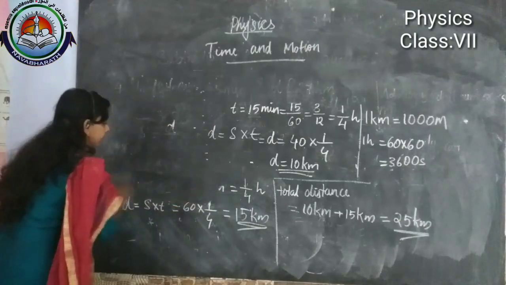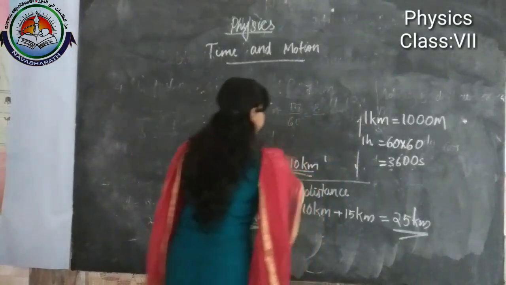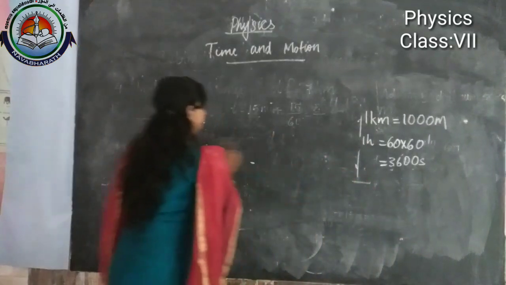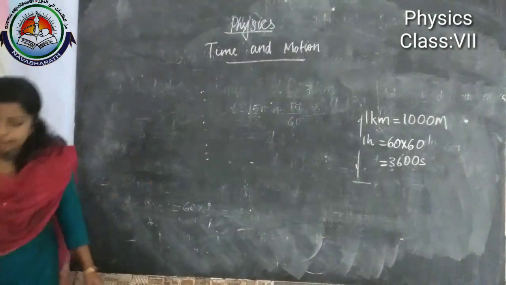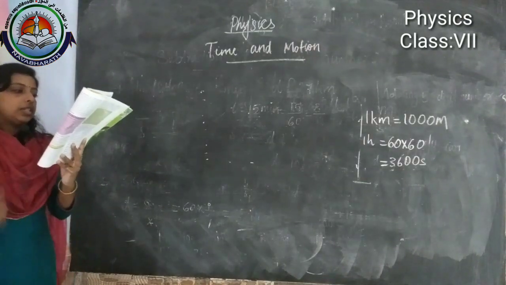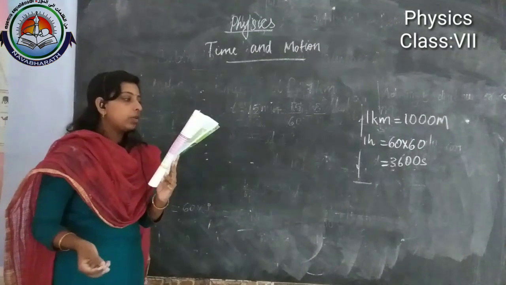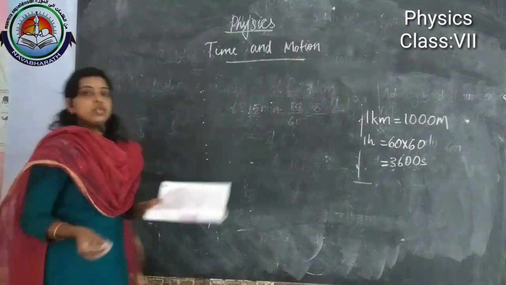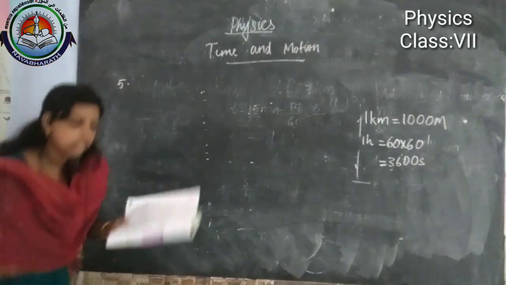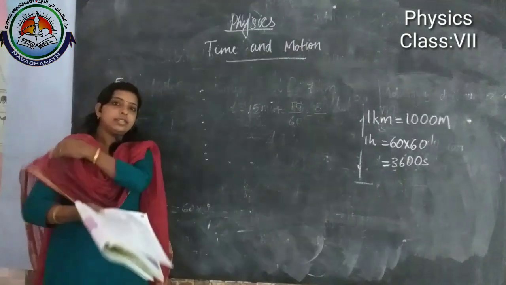Then our next numerical problem. Our next question is the last one. This is the last numerical that we are going to discuss now, that is numerical 5, the fifth numerical. In this case it is given an odometer. It is somewhat different.